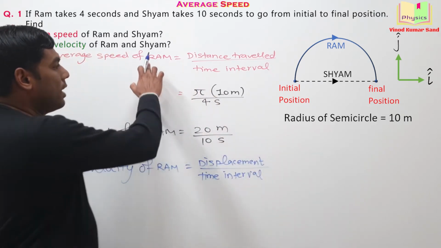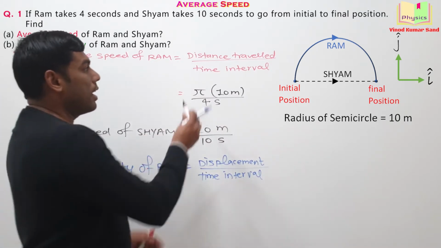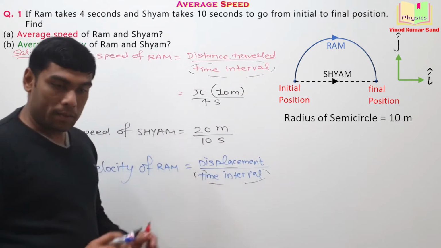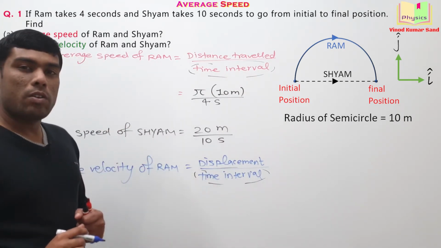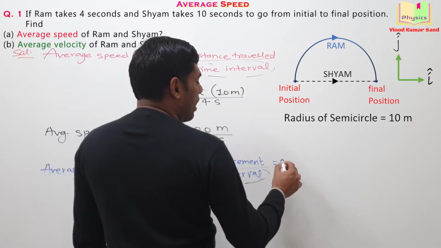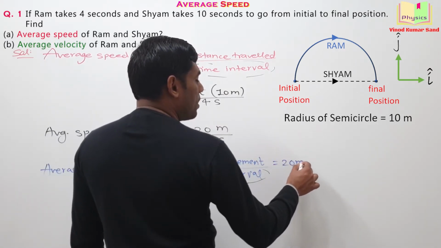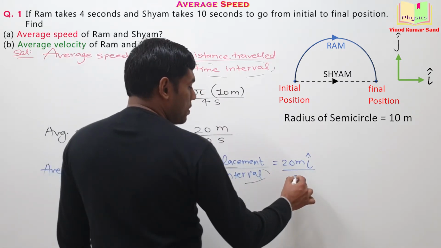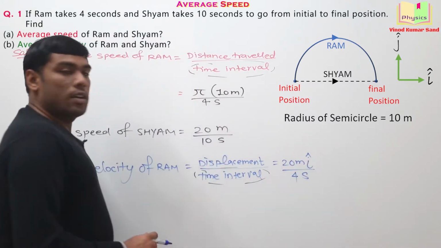Average speed as well as the average velocity, they are defined for some time interval only. How much is the displacement of the Ram? It's pretty simple. The displacement of the Ram is 20 meter i cap and the time interval for the Ram is given as 4 seconds. Done.